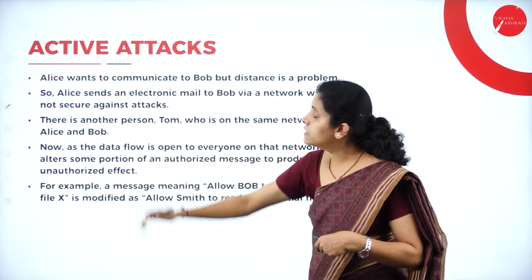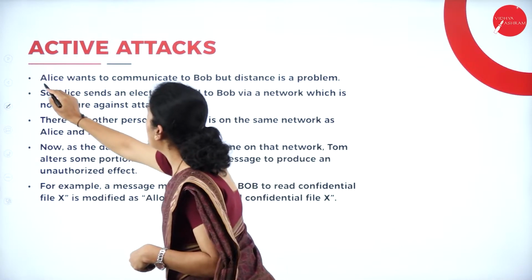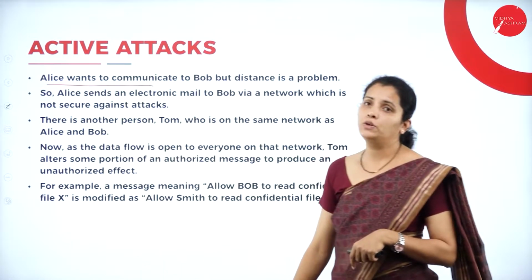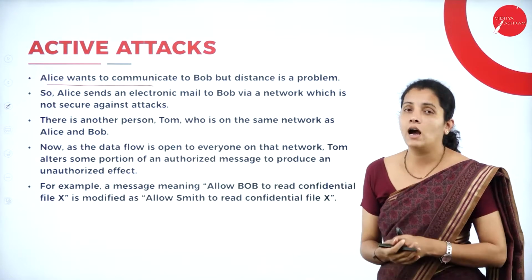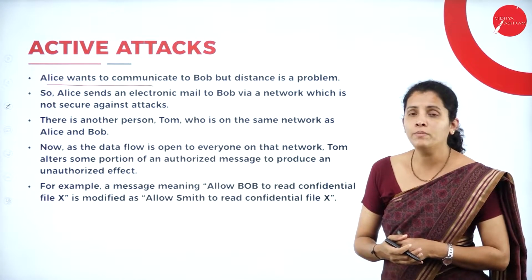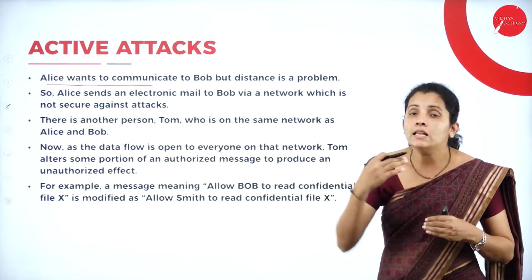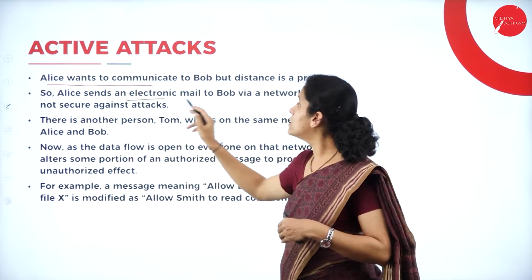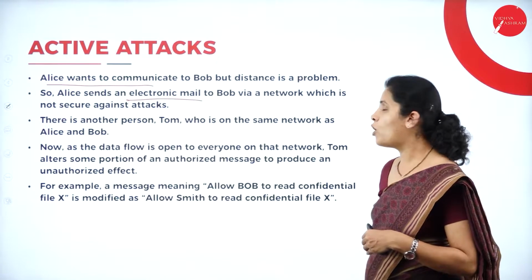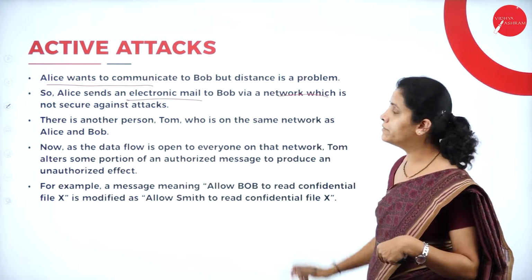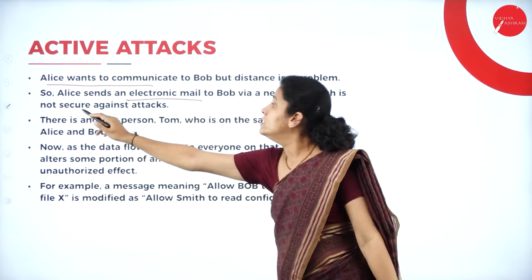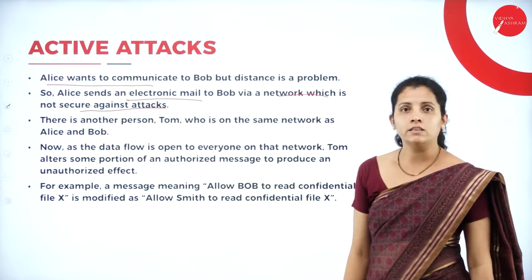Then consider the next example. Here Alice wants to communicate to Bob, but they are far away from each other. So what will Alice do? Alice is going to send some mail to Bob via the network, which is not secure against attack.